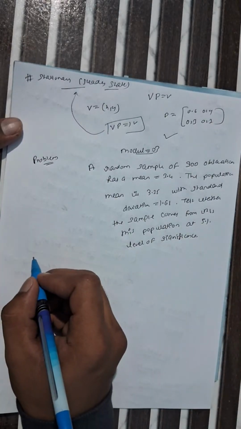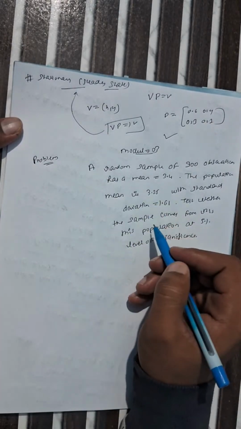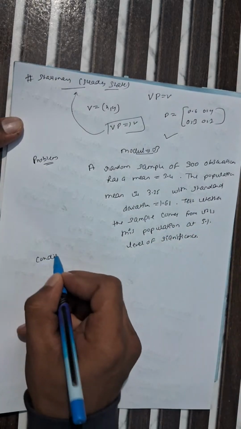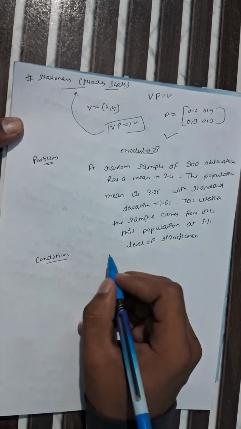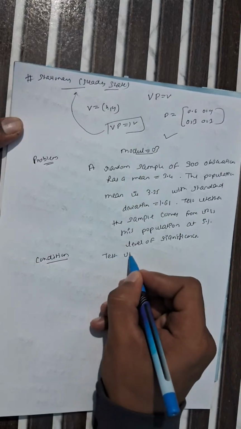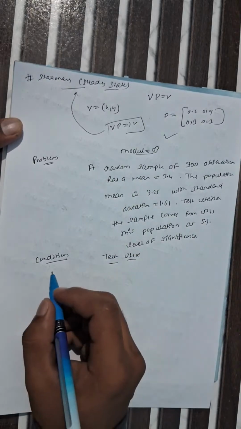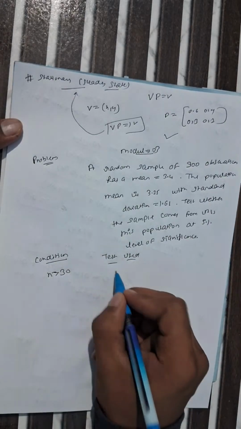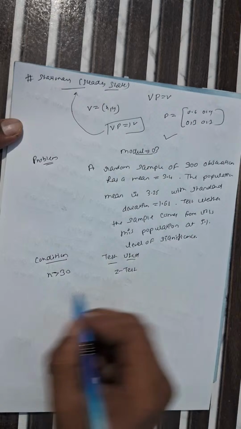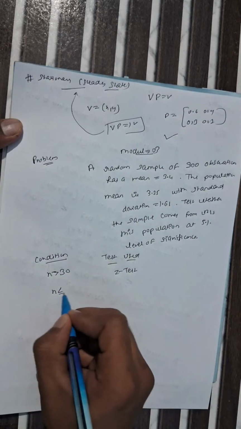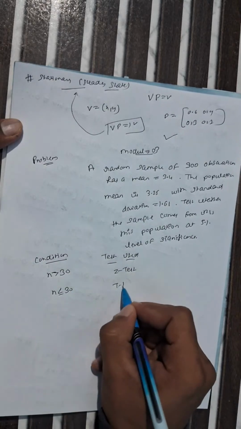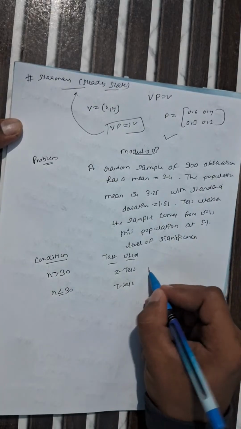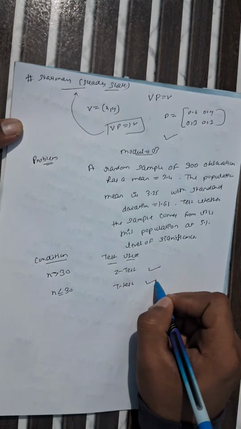So first, while solving this type of question, we have to understand one condition. This is the condition, and this is the test we are using while looking for a condition. If n is greater than 30 we use the z test, or if n is less than or equal to 30 we use the t test. I am explaining both the z test and t test formulas here.